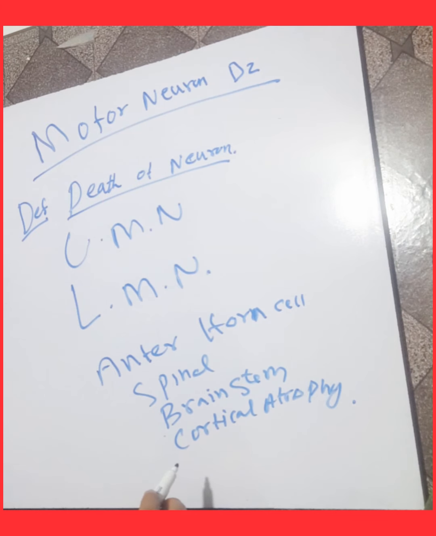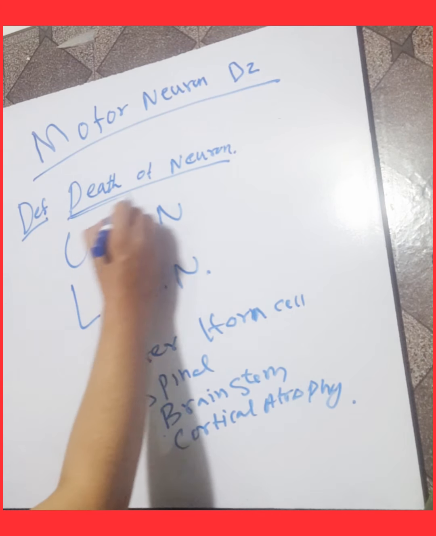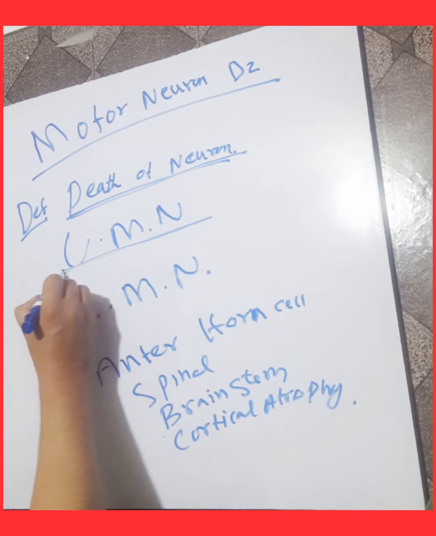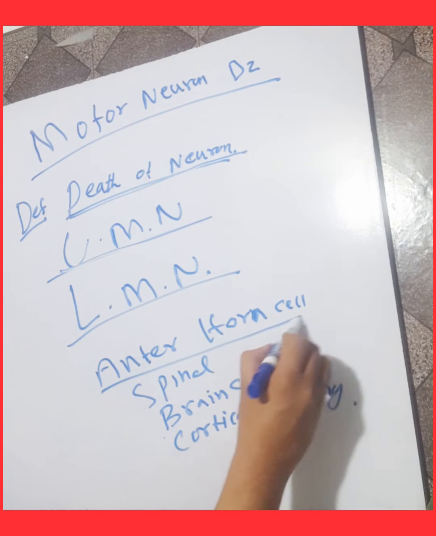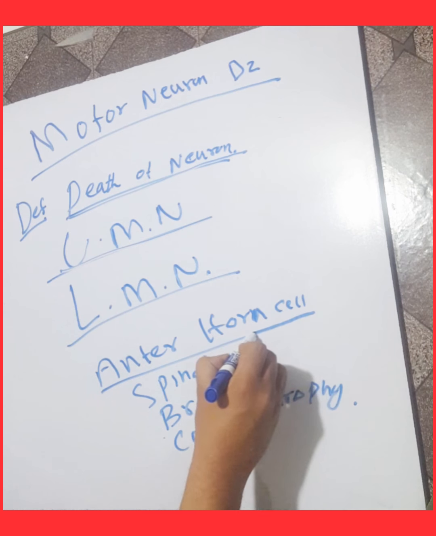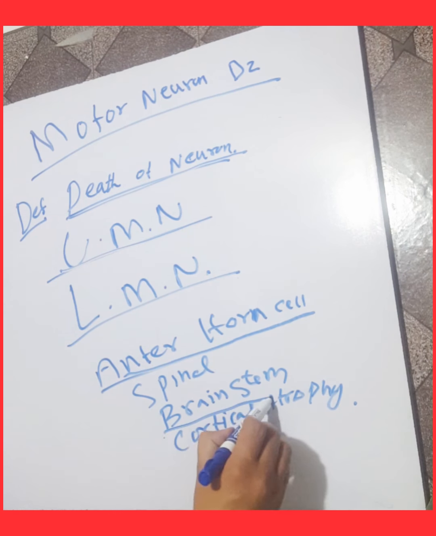What is motor neuron disease? It is a type of disease in which the death of neurons occurs, that is, upper motor neuron death and lower motor neuron death. The anterior horn cells of the spinal cord and the brain stem neurons die.